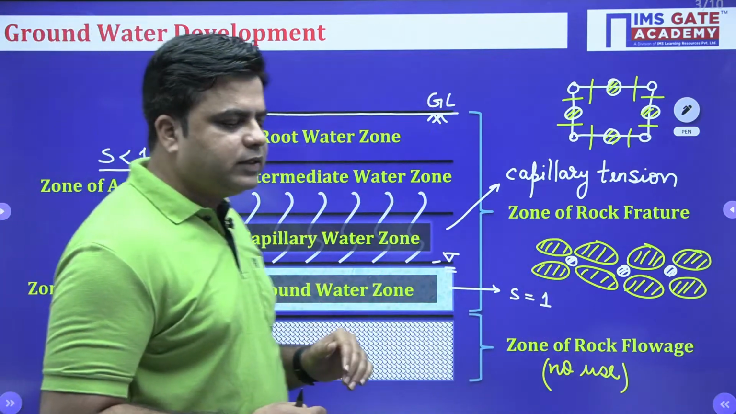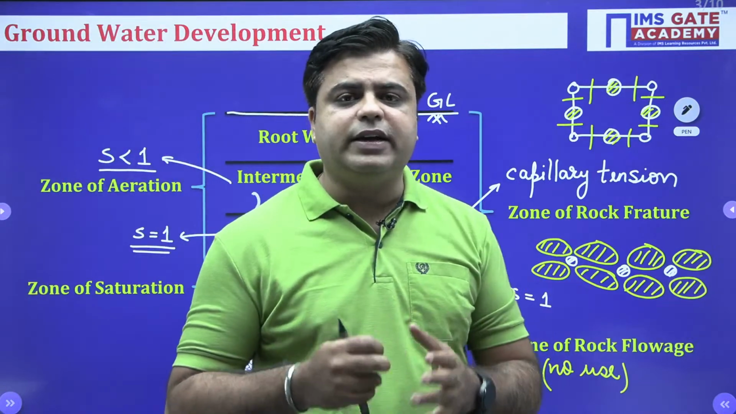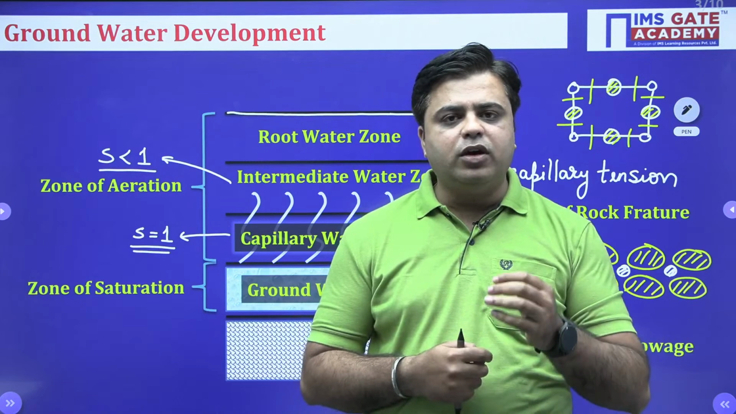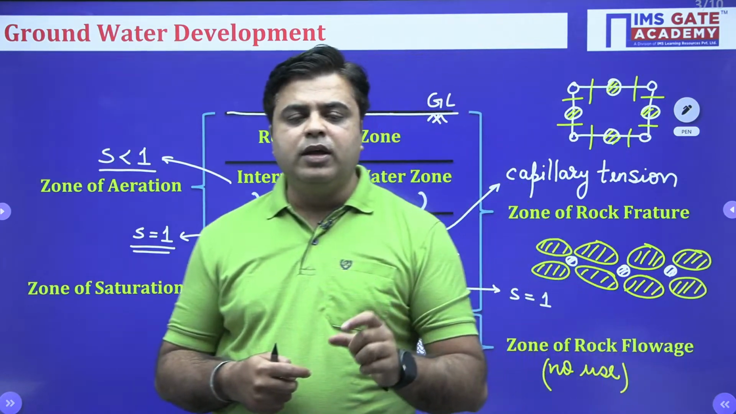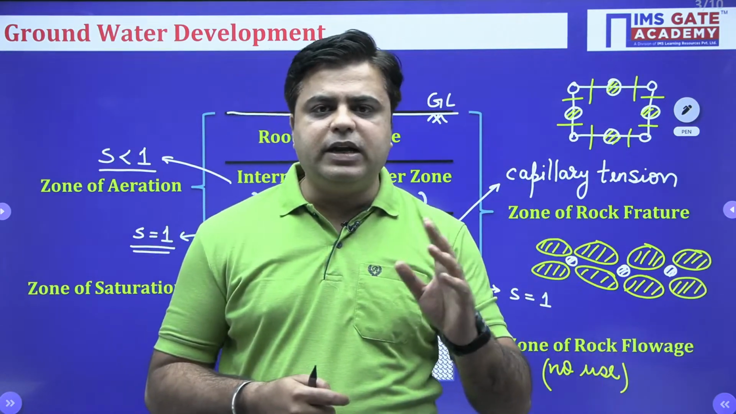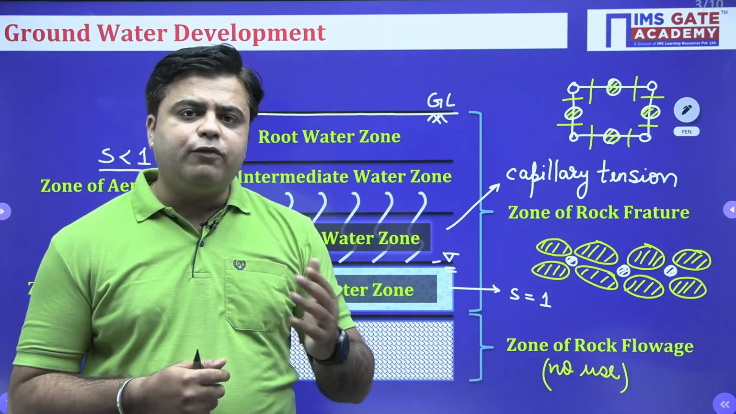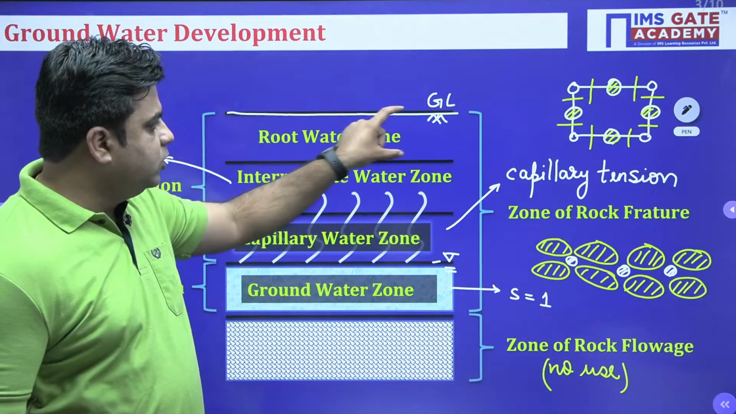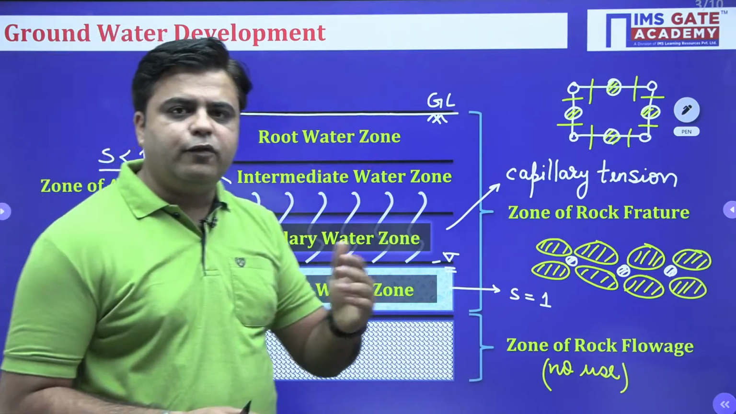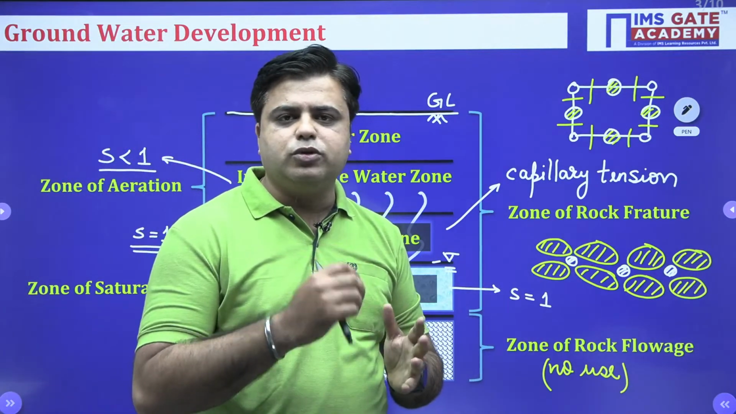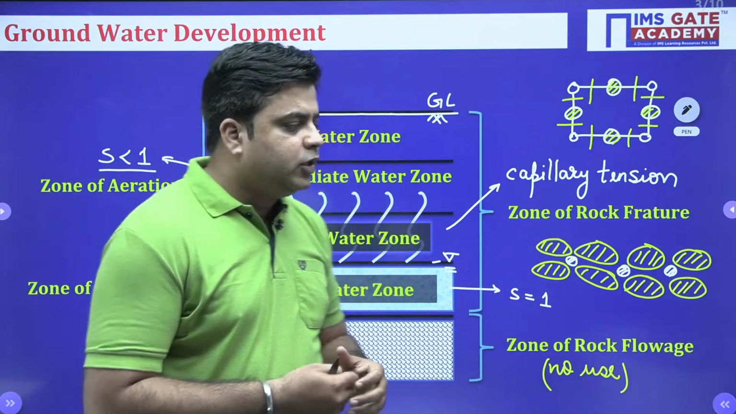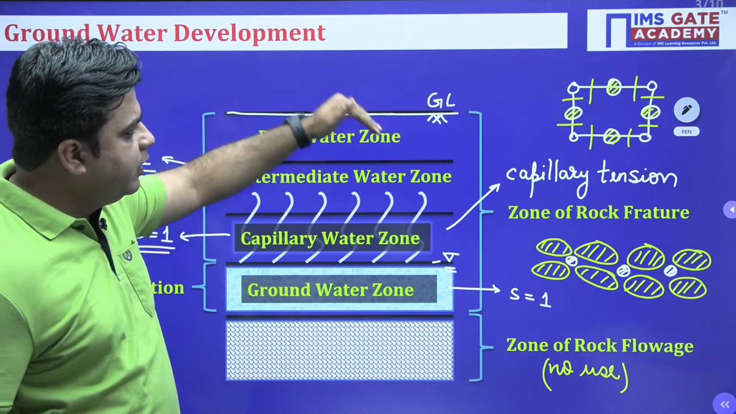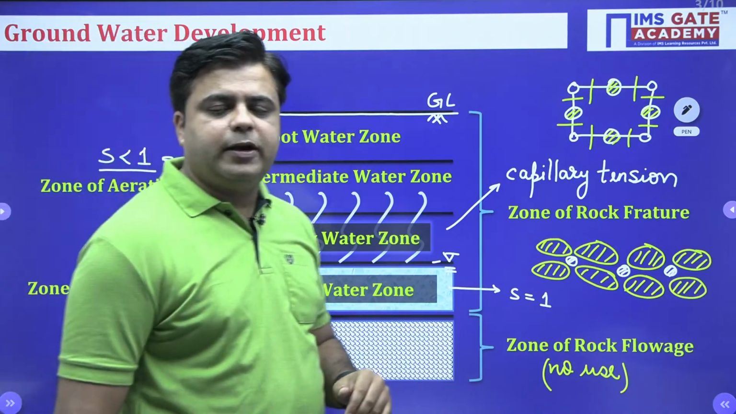This root zone is completely saturated during the time of irrigation. Whenever you are flooding your fields in order to irrigate, that is a time when this root zone will be completely saturated. But apart from that, for the majority of the year, this zone does not contain a sufficient quantity of water. The degree of saturation is less than 1. So, this zone again does not become a feasible area from where underground water can be extracted.